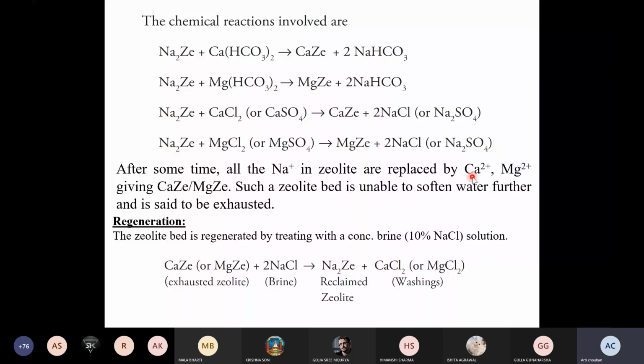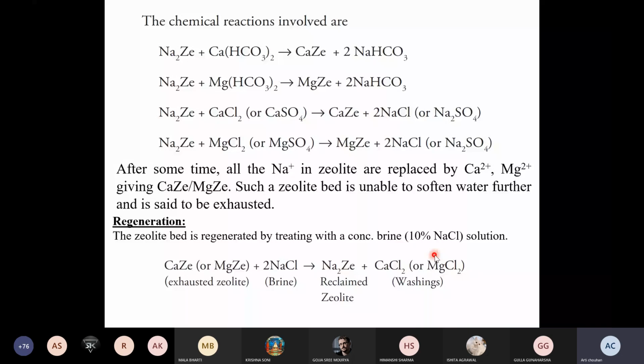So the zeolite bed is now exhausted. You have to regenerate it by treating with a chemical, that is, concentrated brine solution, 10% NaCl solution. So we have to regenerate the resin in the regeneration process. Here, the supply of hard water is stopped first, and the exhausted zeolite is reclaimed by treating it with 10% NaCl solution.